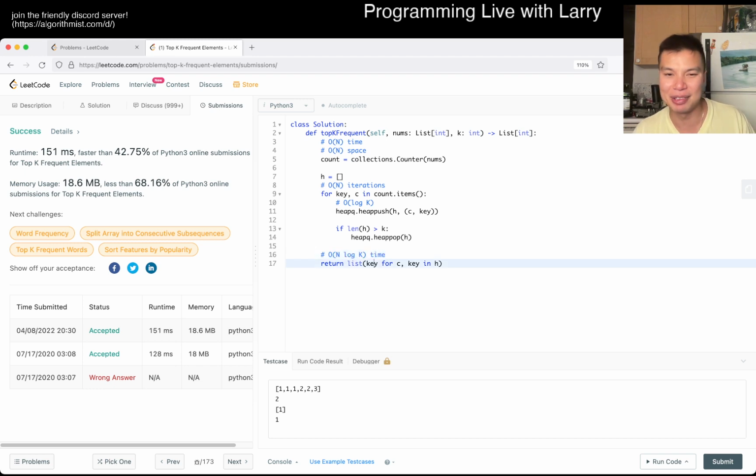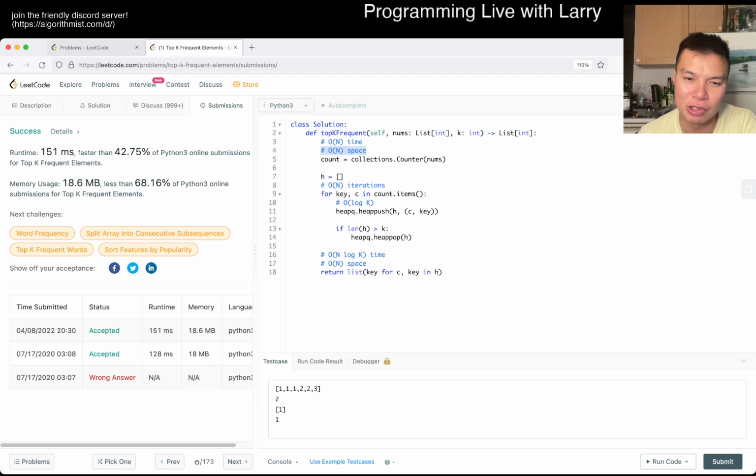And technically, if you look at this and also here, it's going to be plus n, but that obviously is dominated by n log k. And O of n space, both for here and also the return result. I guess this is actually technically O of k, so I'm wrong here. But n plus k, which should be O of n in either case.